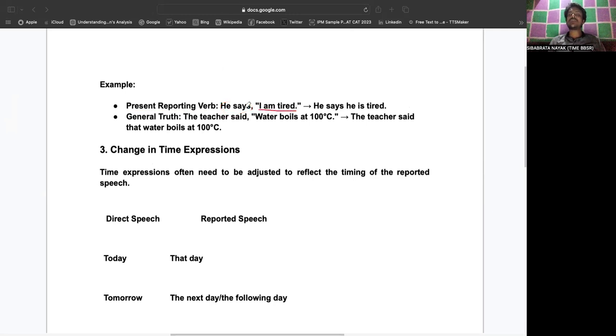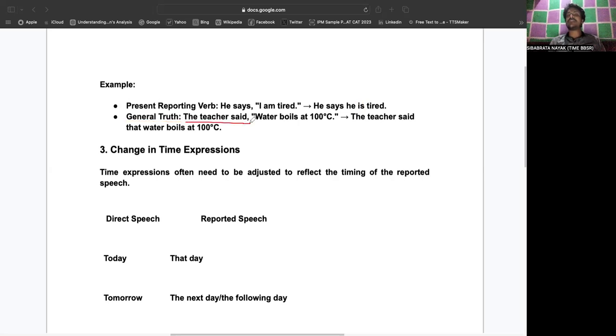Now, in that case, what happened? We need to find out that the reporting verb is in simple present. That's why the reported verb will remain the same in nature. Let's say "he says that he is tired." Now, here the tense remains the same. He says, who is tired? He is tired.